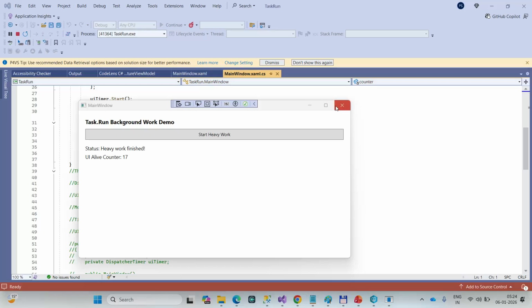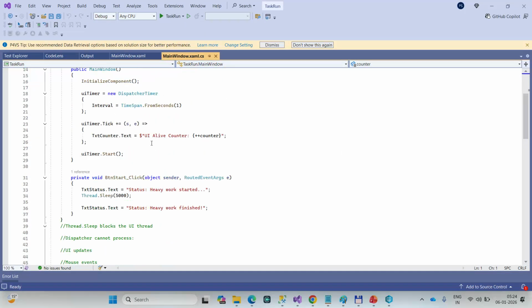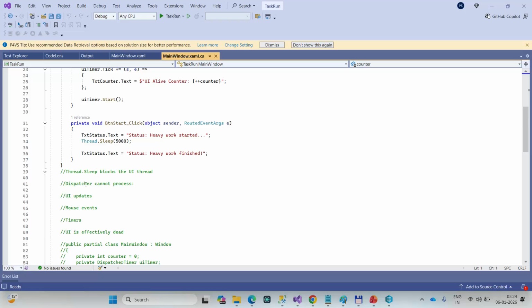So let's do it again. Look what is happening here. We have a live counter. It will keep on running, and as soon as I click on the button, for 5 seconds I cannot do anything, because Thread.Sleep will completely block the UI thread. So for 5 seconds we cannot do any operations on the UI thread.